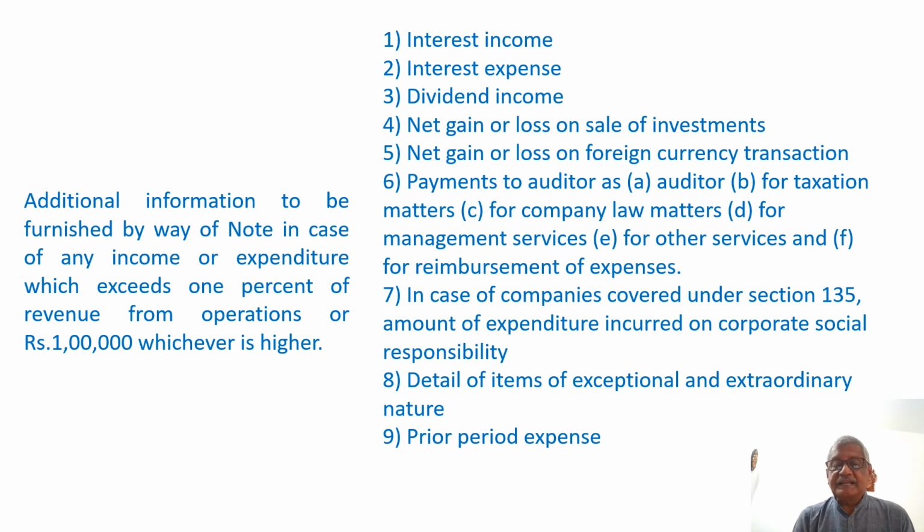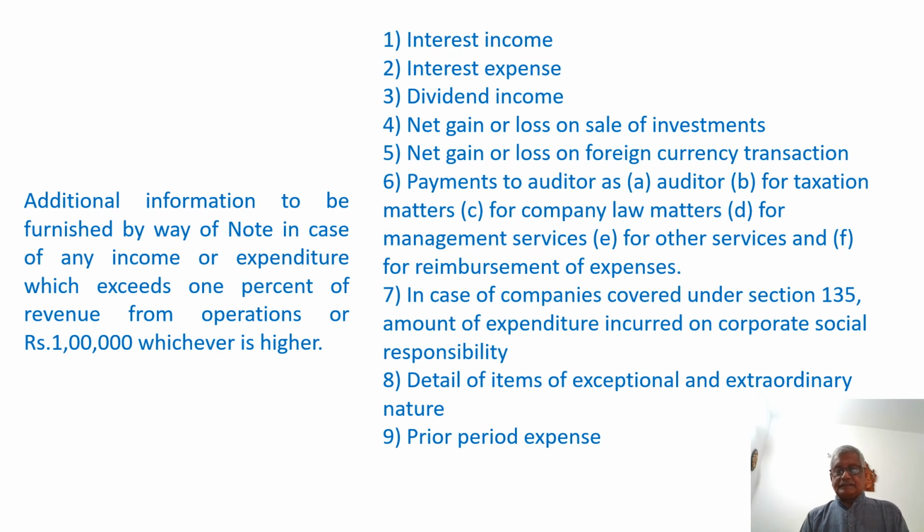Now, certain additional information to be furnished by way of note. In case of any income or expenditure which exceeds 1% of the revenue from operations, or if the amount incurred is 1 lakh, whichever is higher. That is, it could be 1% of the revenue from operations or 1 lakh, whichever is higher. If that crosses that limit, the details of such expenditure or income need to be furnished by way of a note.